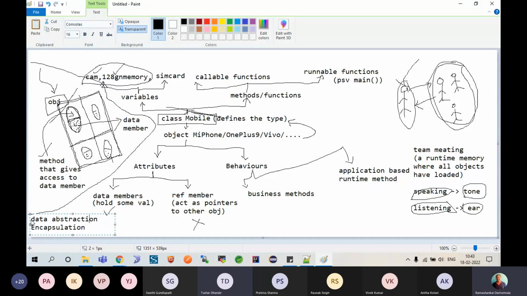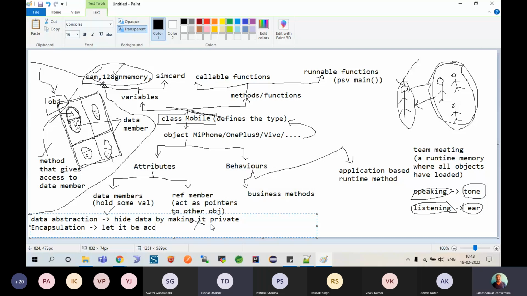For data abstraction, hide data by making it private. That's the first point. Then what is encapsulation?